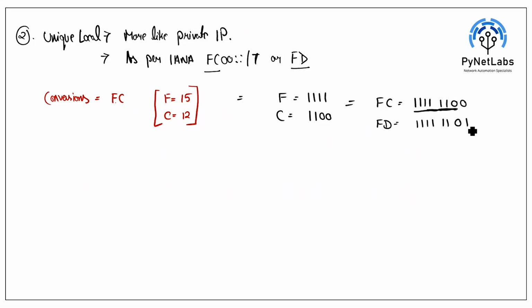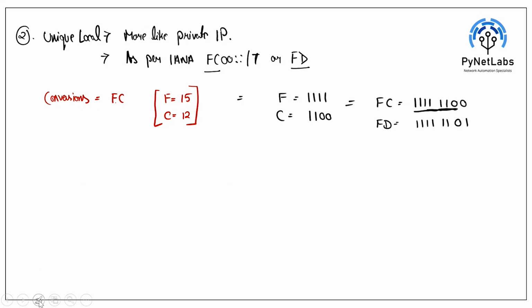So if you find any address starting from FC or FD, that address will be considered a unique local address, which is similar to a private IP and can be assigned inside your local area networks. So that is what we have in unique local.